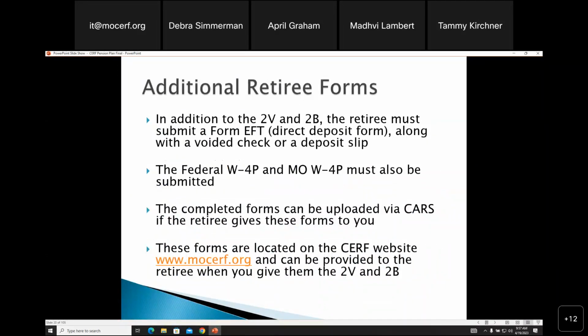In addition to the 2V and 2B, the retiree must submit a form EFT, which is the direct deposit form. SURF issues payments via direct deposit, and a voided check or deposit slip. The federal and Missouri W-4Ps must also be submitted. The federal form is new. It's a little confusing. We did do a small snippet of instructions on the first page, and we send that to the members. Some of you give all the forms to them whenever they're retiring, and that's great. We don't expect that, but if that's how you guys prepare your employees for retirement, we appreciate that.